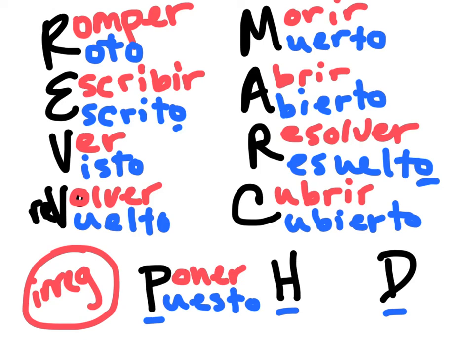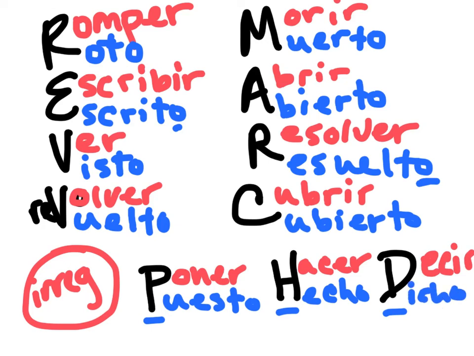Okay? H is for hacer, which becomes hecho. Hacer is to do, and hecho means done. So the work is done. El trabajo ya está hecho. It is done. Okay, and then decir, last one, is to say, and dicho, said. So the truth has been said. La verdad está dicho. Or it would be dicha, because la verdad is feminine. Okay?